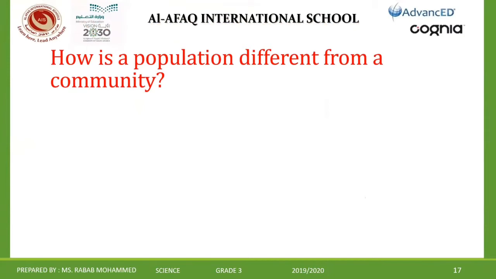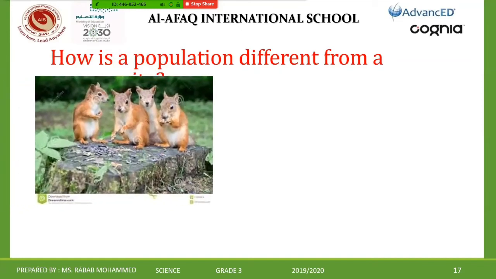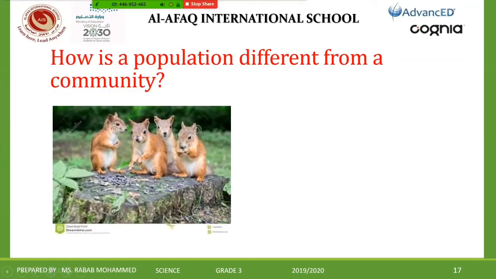What is a population, and how is it different from a community? Let me explain how they are different. Population means the same kind living in the same place. But community means all the populations that live in the same place.